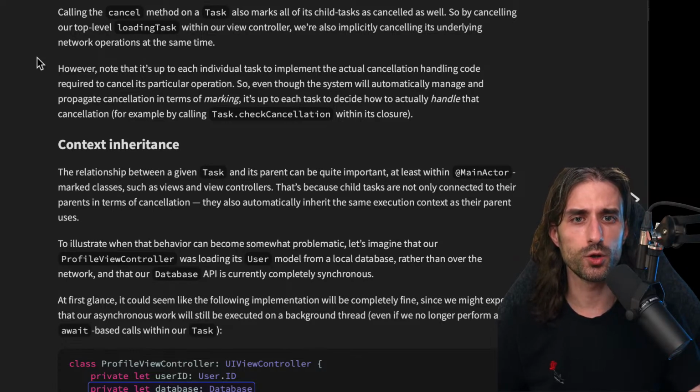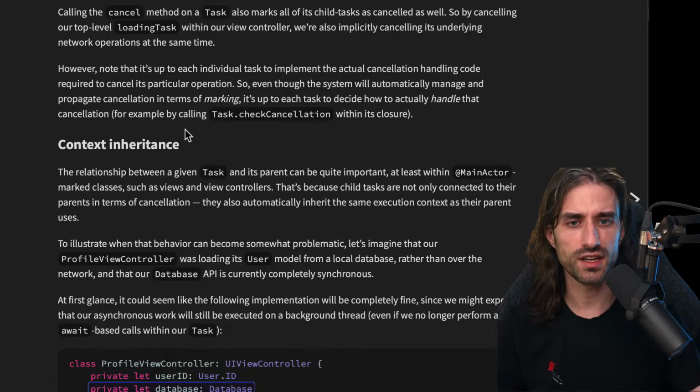So even though the system will automatically manage and propagate cancellation in terms of marking, it's up to each task to decide how to actually handle that cancellation if it wants to. It is also absolutely free of ignoring the cancellation. And the way to do it is by calling task.checkCancellation within the code of the task.